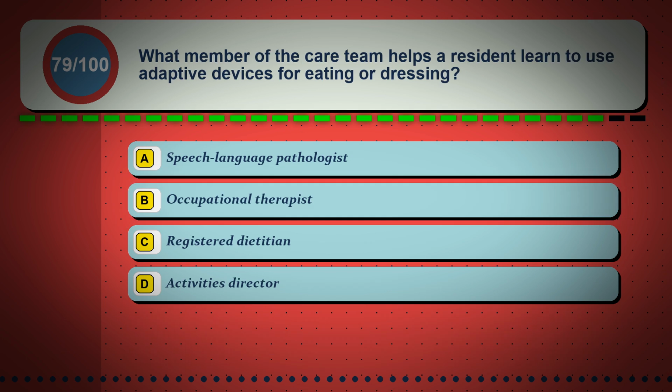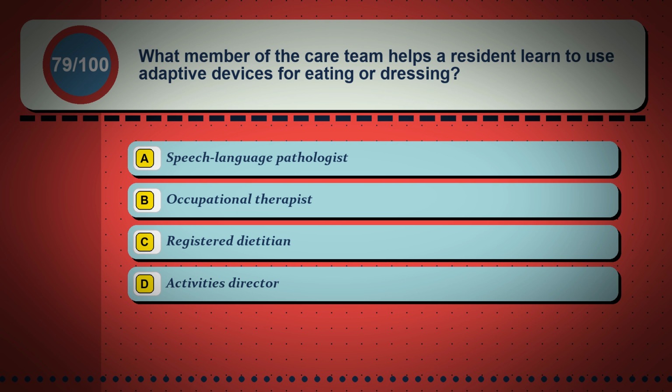Question 79. What member of the care team helps a resident learn to use adaptive devices for eating or dressing? Option A, a speech-language pathologist. Option B, occupational therapist. Option C, registered dietitian. Option D, activities director.